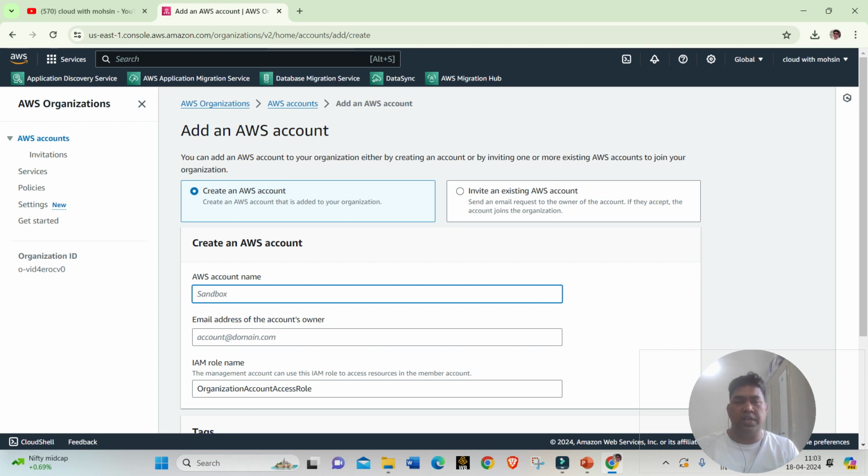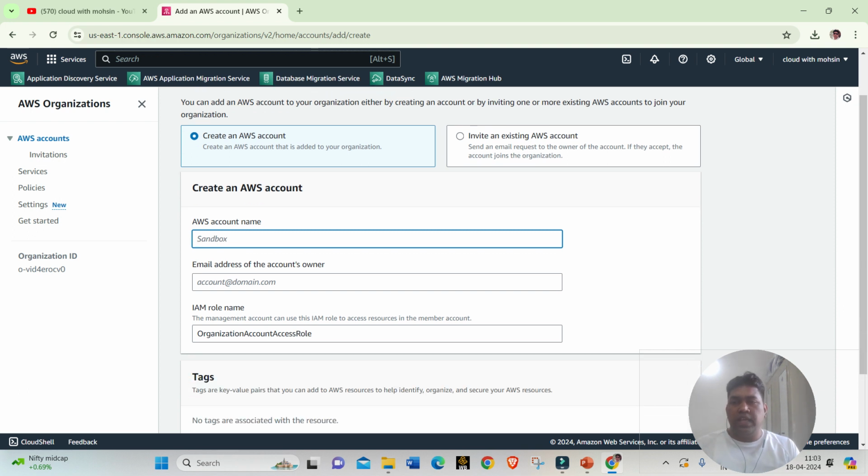Otherwise, if you already have an account that is not part of the organization, you can invite it. So if I want to create a new account and add it to the organization, I need to give the AWS account name. Let me give some name like sandbox01, then the email address of the account owner.